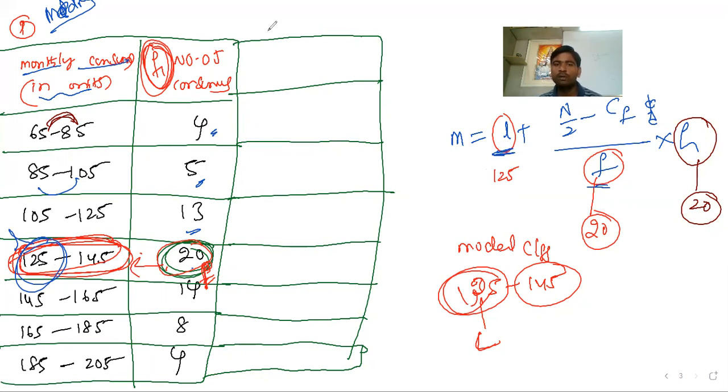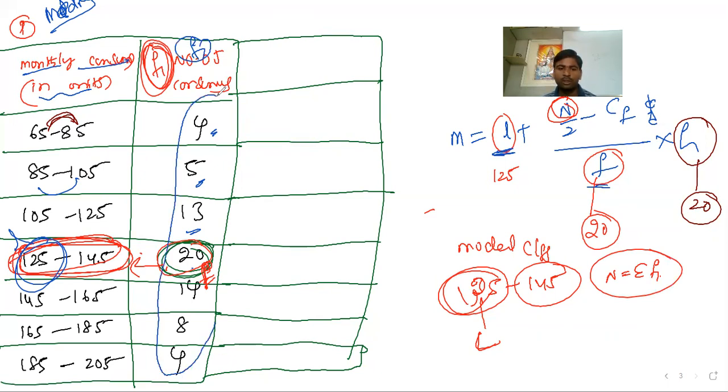After this, we need to concentrate on one more parameter, that is N. N is the total number of observations. I told you N is equal to sigma fi. I think you know how to calculate sigma fi. It's simple: this is the frequency, so add all of them: 4 plus 5 plus 13 plus 20 plus 14 plus 8 plus 4. After adding all of these, you get the answer 68.